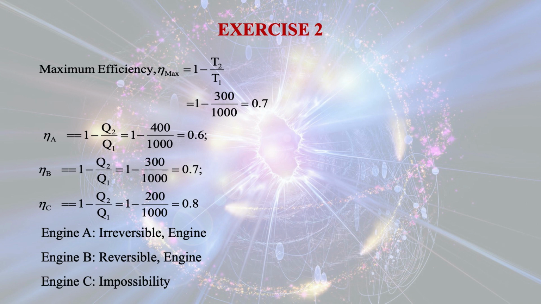So here I have calculated the efficiency of A, B and C, and finally we get that engine A, which gives 600 kilojoule as an output, is irreversible. The middle one is reversible and the other one is impossible.